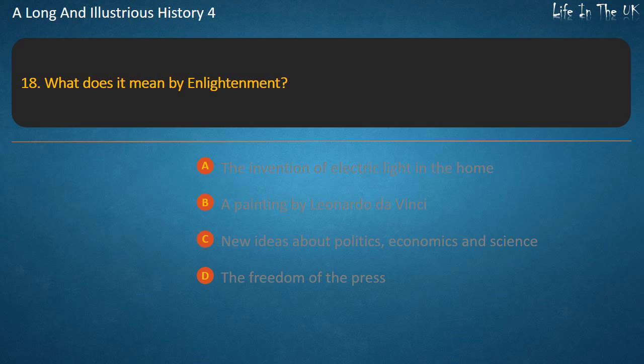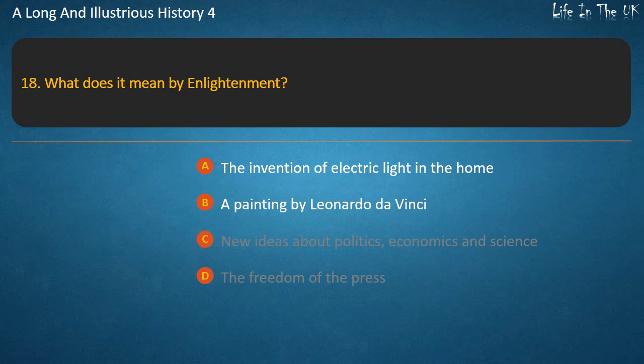Question 18. What does it mean by enlightenment? The invention of electric light in the home. A painting by Leonardo da Vinci. New ideas about politics, economics and science. The freedom of the press. Answer. New ideas about politics, economics and science.